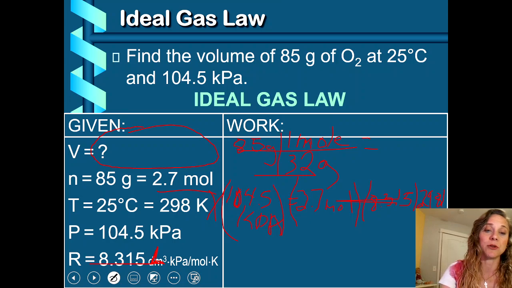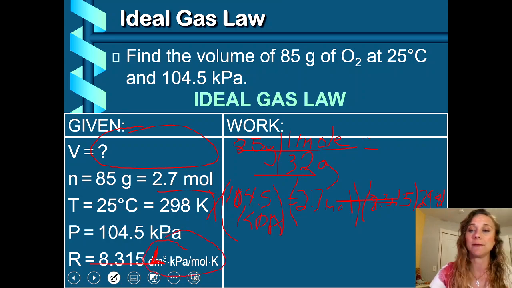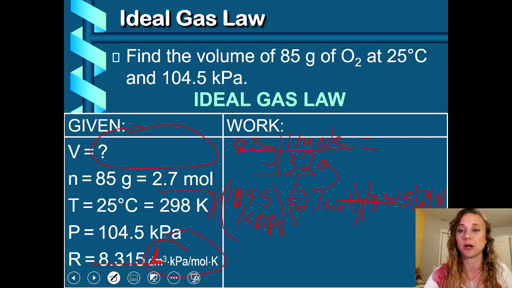If you put down the units of the R value, liters would be on top, because we're trying to find liters. My bad, liters won't cancel, liters will be left. Moles will be on bottom, and Kelvin would be on bottom. See how the moles on top cancel out moles on bottom.